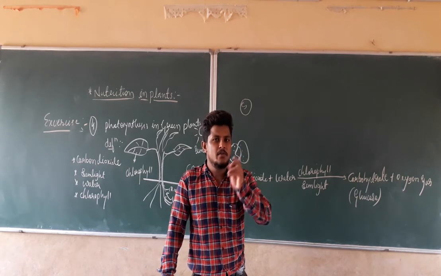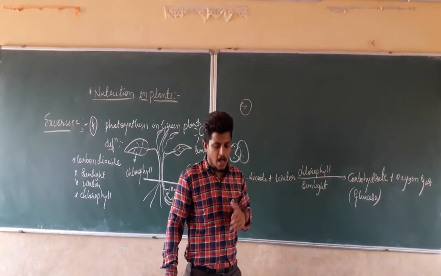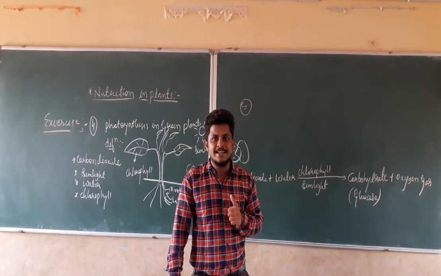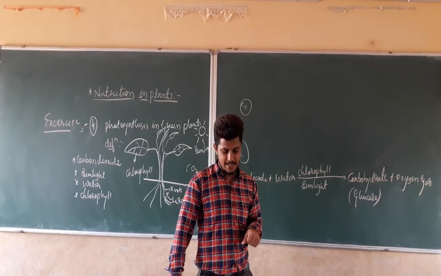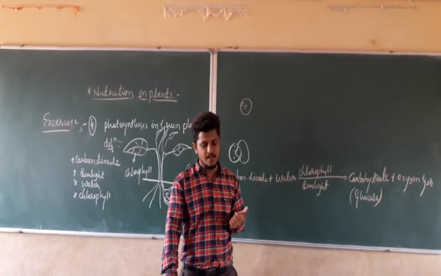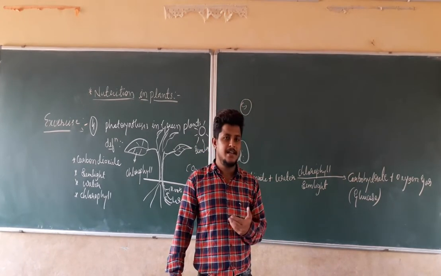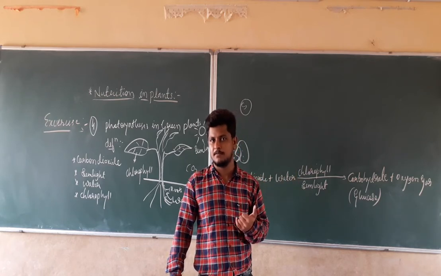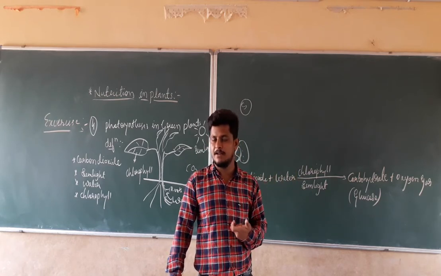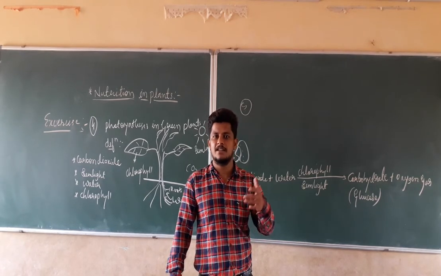In the same manner, we have to discuss how plants are the ultimate source of food. If we take the example of human beings, they require different sources for different food items. They require plants, animals, and other beings. Because of that, they do not have the ultimate source of the food.